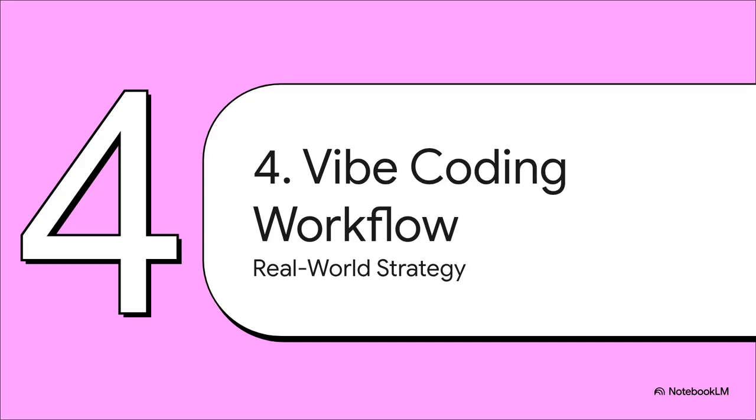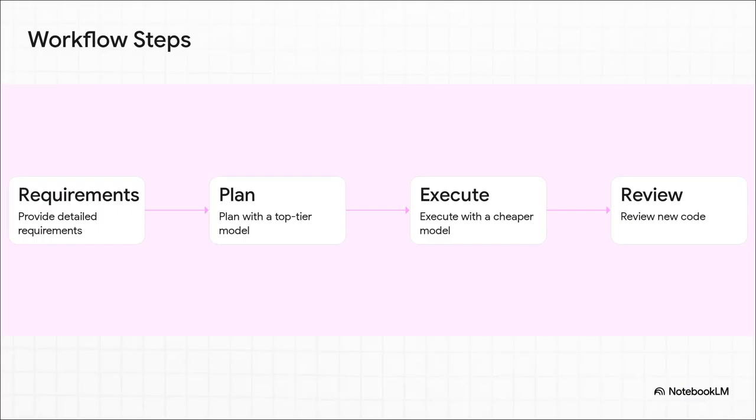All right, Section 4, the Vibe coding workflow. Let's see how all of this actually builds into an actionable, real-world strategy. Here is the exact 4-step playbook you need to conserve your tokens while still maintaining top-tier output. First, provide incredibly detailed requirements. Second, let the agent plan your architecture using a top-tier premium model. Think Claude Opus here. Why? Because Opus is the expensive, slightly slower, but highly intelligent architect.